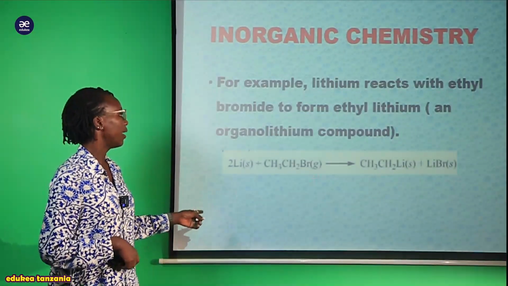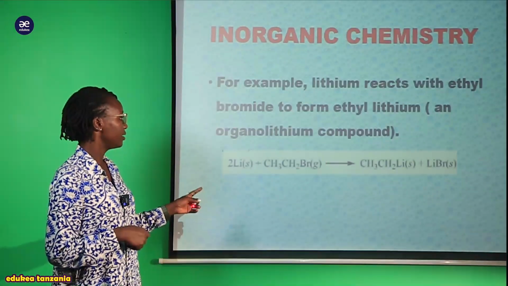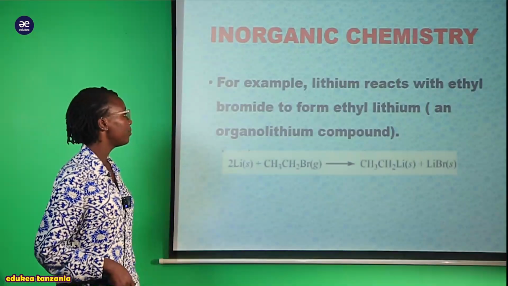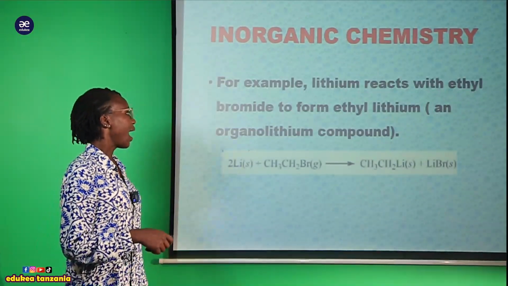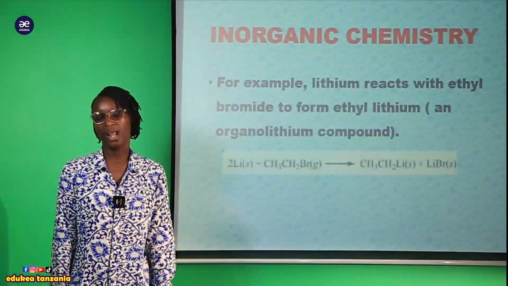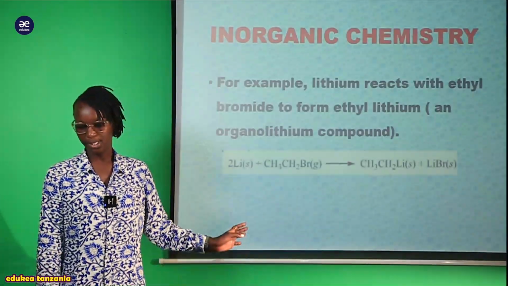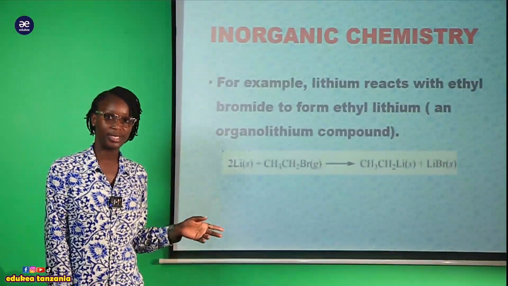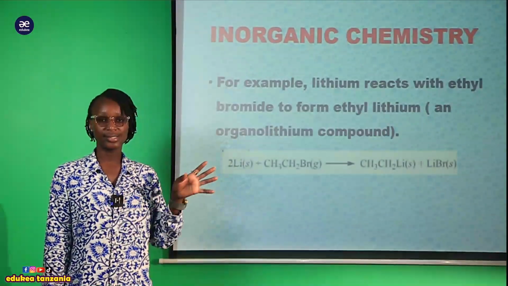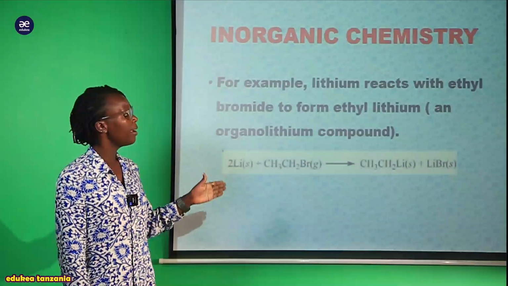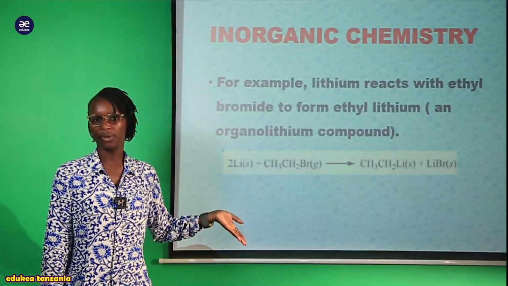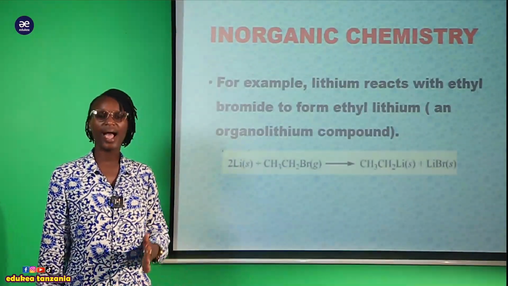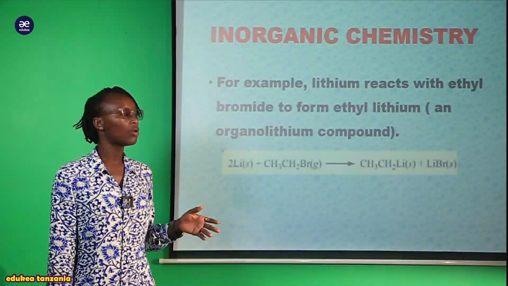Ina maana kuna replacement hapa. Huyu bromine hapa anatolewa, lithium anajireplace hapa, anajiattach. We are going to have this lithium ethyl or ethyl lithium, but also it is known as an organolithium compound. So this is how the compound is formed. I hope you can't forget this. When the question asks you about this anomalous behavior of lithium, you can remember just even this concept of organic compound. Kwamba there is formation of organolithium. Only lithium can form this, while other alkali metals can't. Therefore, you have to show the reaction.